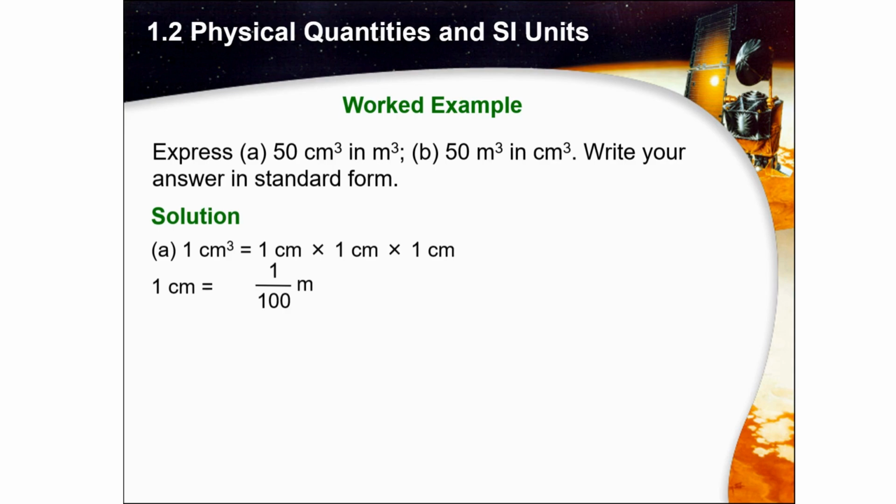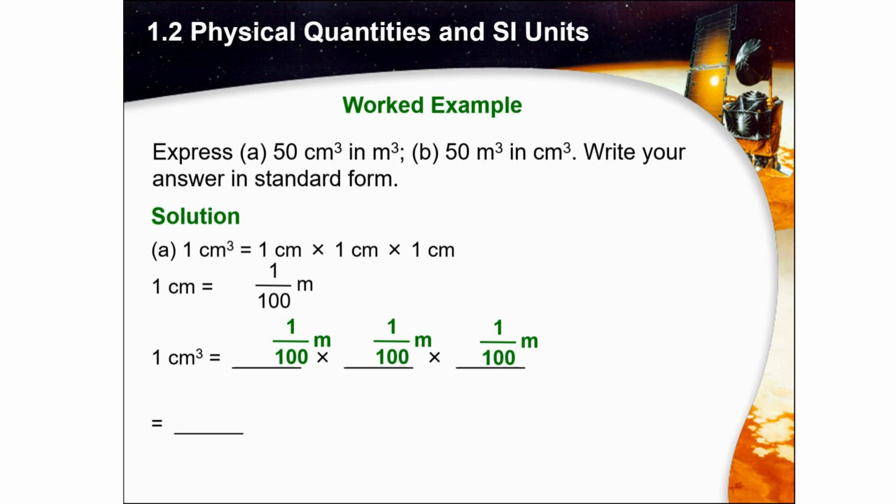So if we are counting 1 cubic centimeter, as we know, 1 centimeter is 1 per 100. So we can write down 1 per 100, 1 per 100, and then also 1 per 100 meter. So what do we have? Yes, we have 1 per, because you see 100, 2 zeros, 100 again, 2 zeros, and 100 again, 2 zeros. So we have 6 0. So 10 powered by 6 cubic meter. That's good. So when we have 50 cubic centimeter, we have 50 times, that means for 1 cubic centimeter, we write down 1 per 10 powered by 6 cubic meter.